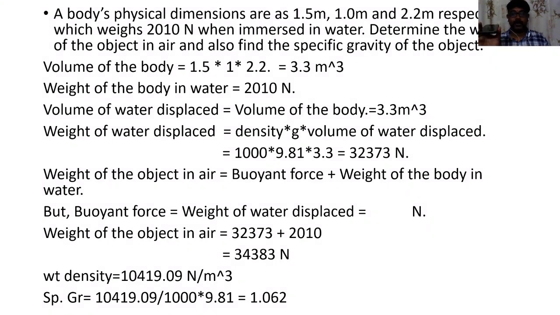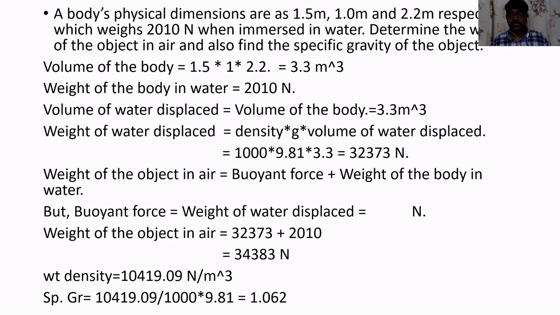So I have an object and a fluid. He is saying that this object is completely immersed in water or a fluid. When the object is immersed in water, he is going to measure its weight. Consider it fully filled with water. After dipping it, I measure the weight of the object by suitable equipment. The equipment shows 2010 Newton when the object is immersed in water. This is all about the first statement.